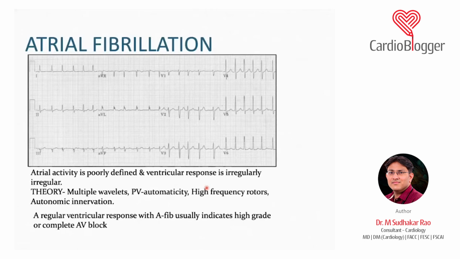The third important question is, in a patient with atrial fibrillation, suppose you know that the patient had atrial fibrillation, or a 12 lead ECG shows the P waves are not there, but the RR is regular. Then they will ask you what are the causes of a regular RR in a patient with atrial fibrillation, and you have only two differential diagnoses. One is complete heart block in AF, or AF with digitalis toxicity. These give a regular RR.